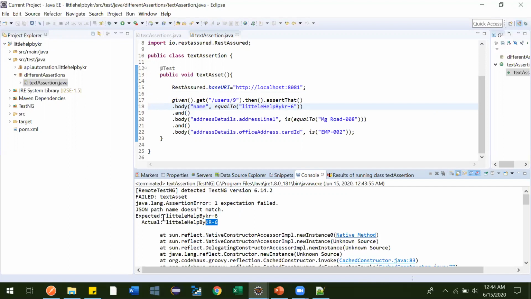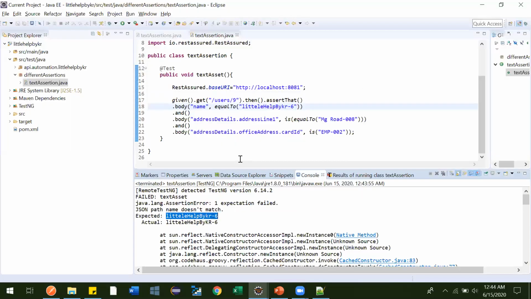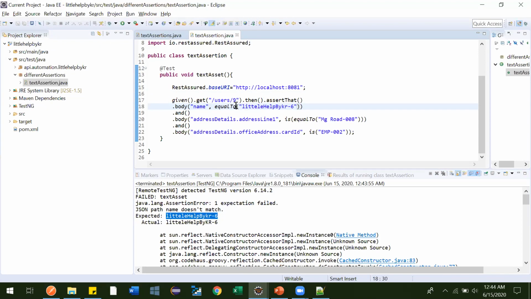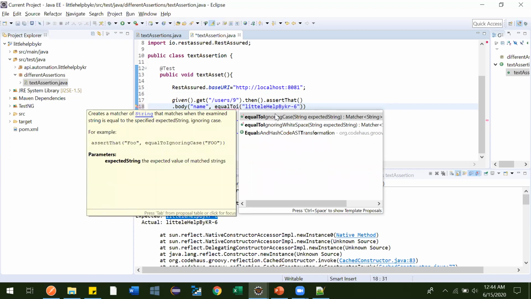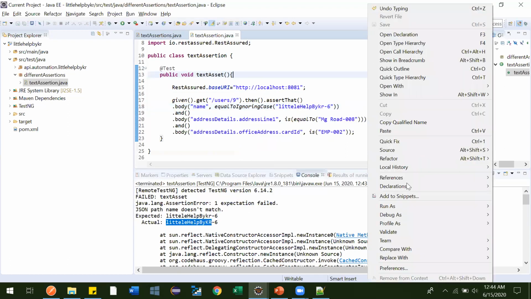To overcome this kind of assertion, suppose our requirement is that whatever name we are adding should come, whether it is in small case, uppercase, or lowercase doesn't matter to us. In that case we will be using equal to ignoring case. So let me go here, equal to ignoring case. Now when we use this, this time it should pass, because we have given a small case here and our actual output will be in uppercase. Still it should pass.